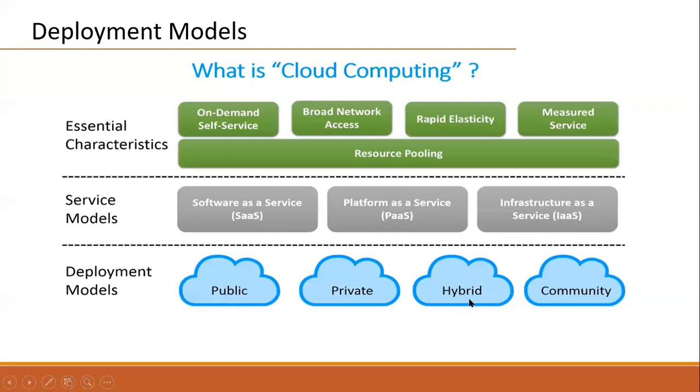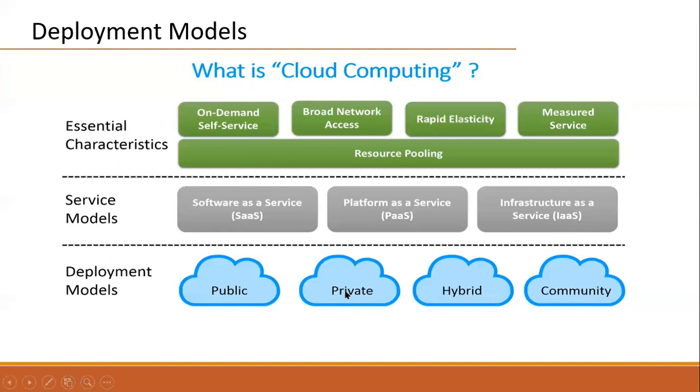That combination we call hybrid cloud. Community cloud is basically for industries of the same community, like a healthcare community or an education related community. But in general, whenever we are working with cloud computing, mostly 70% we are working with public cloud.